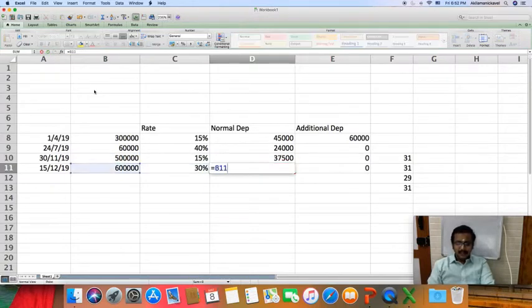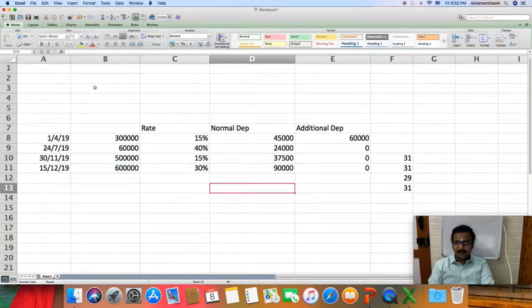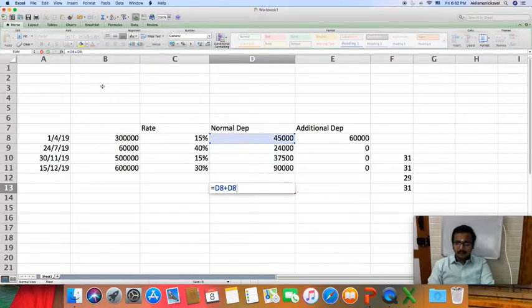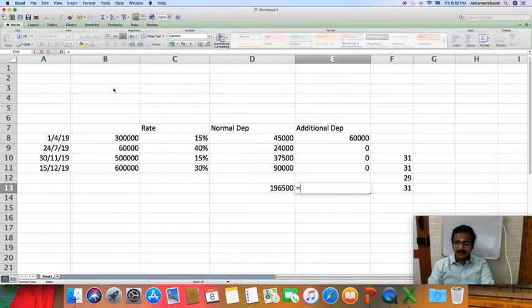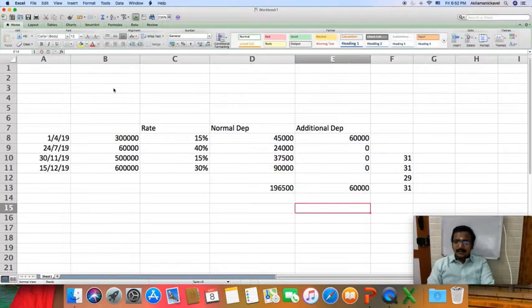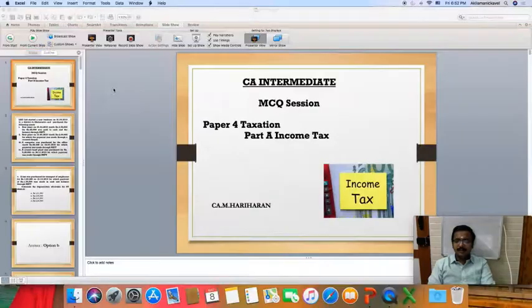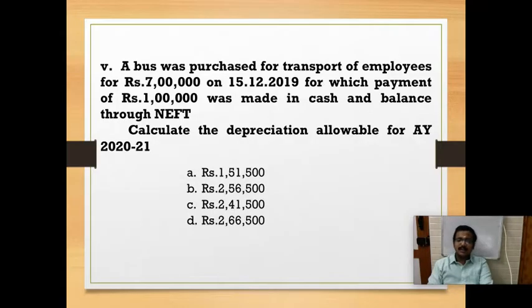And regarding this also, only 50% of the depreciation alone can be claimed. Okay. So my normal depreciation is 45,000 plus 24,000 plus 37,500 plus 90,000, which is 1,96,500, plus this 60,000 additional depreciation. So my total depreciation is 2,56,500. So option B is the correct answer.